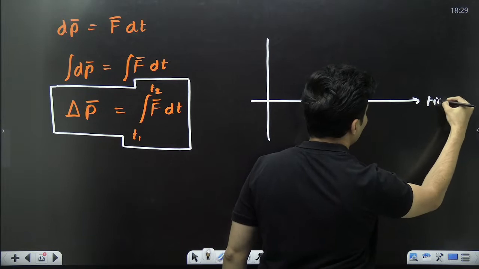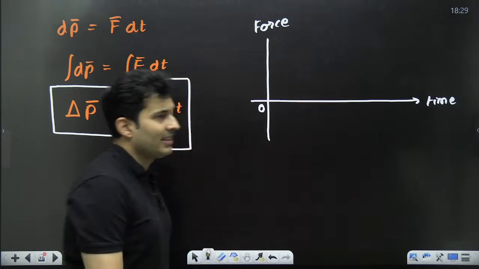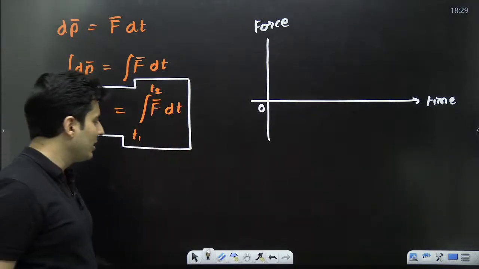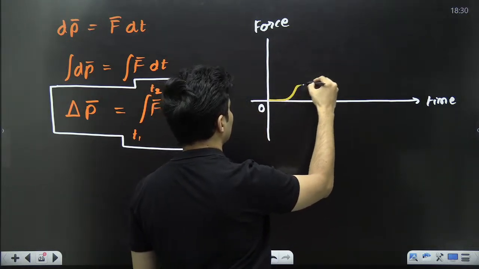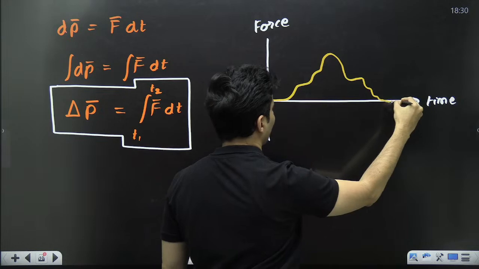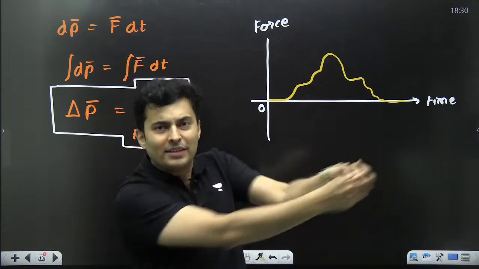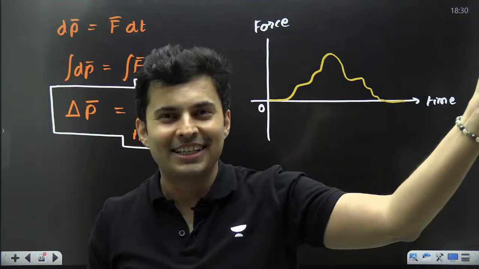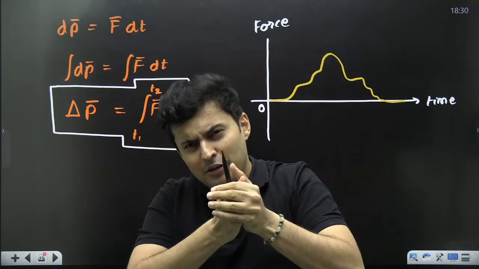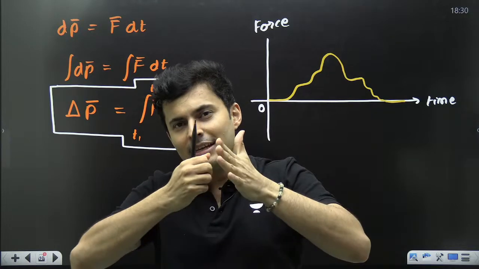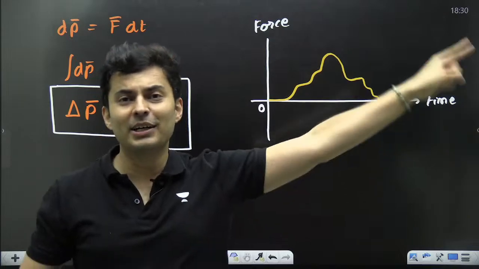That is, if you give me a graph of the force acting on the body versus the time, and let's say that graph happens to be something like this. Look at this. The force is variable. When a bat hits the ball, the force is not constant. It will change, right? When it just touches, the force is less. Then the force will become more. And when the ball leaves contact with the bat, the force keeps on reducing. So it will be some irregular curve.